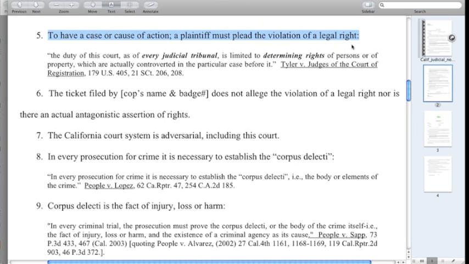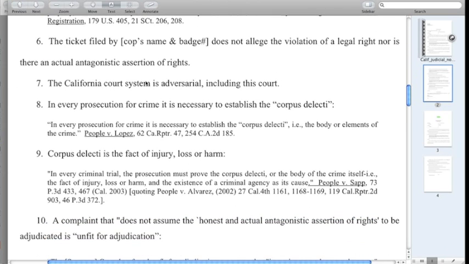The plaintiff must plead the violation of legal right. Well, that sounds pretty standard. Anybody who's researched the law at all knows that's true. And then we have got a Supreme Court decision to back that up. And, of course, James Madden, he disagrees with this. Not going to take judicial notice of that, even though it's mandatory.